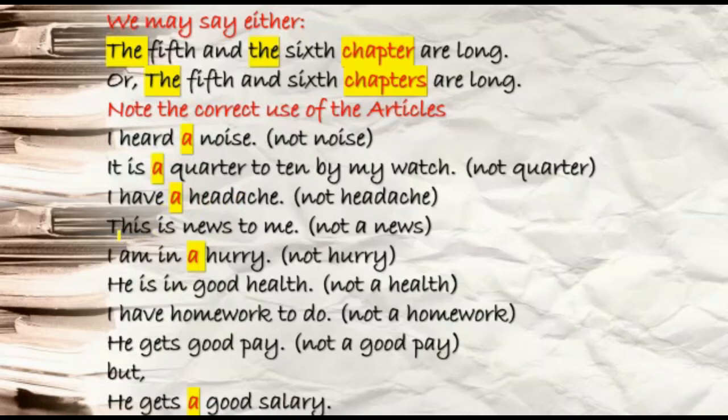Now see next one. This is news to me, or this is good news. But some people say this is a good news or this is a news to me. Let me tell you, news is what? News is your uncountable noun. So you write this is news to me or this is good news. You will not say this is a good news or this is a news to me. If you say, it will be a mistake. Next you see, I am in a hurry. You will not simply write I am in hurry. If you say or if you write, it will be a mistake.